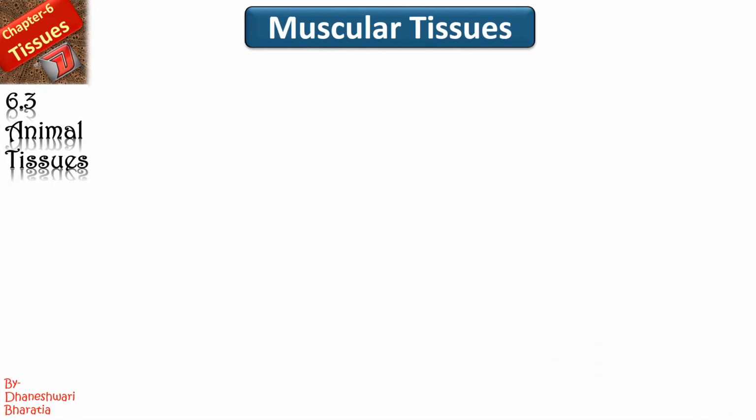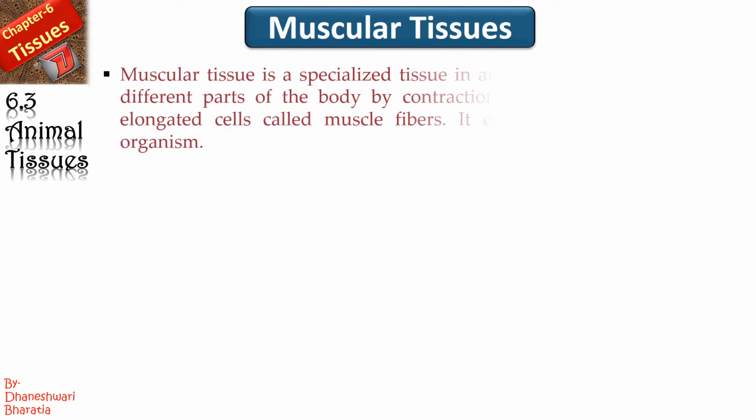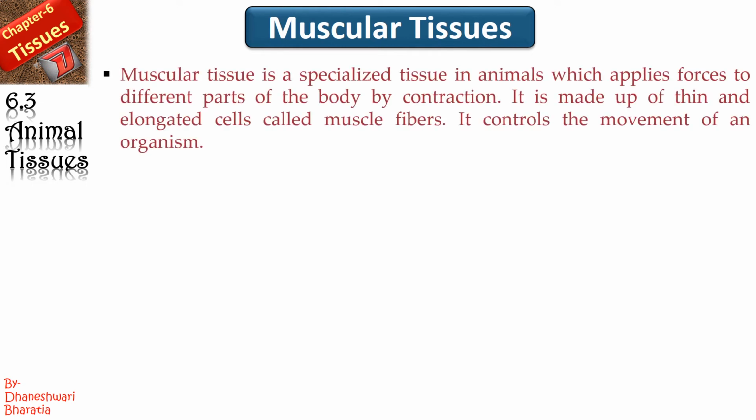Now let's talk about the other type of tissue, that is muscular tissues. It is a specialized tissue in animals which applies forces to the different parts of the body by contraction. We know that the function of muscles is contraction and relaxation. And who will have those muscles for this? Muscular tissues, of course. It is made up of thin and elongated cells called muscle fibers, which controls the movement